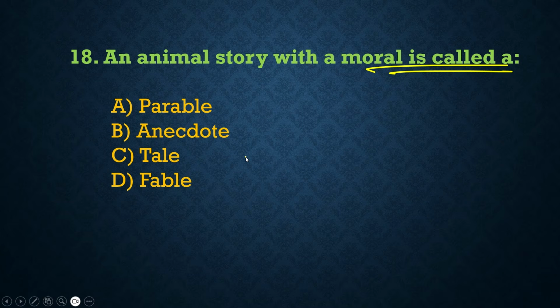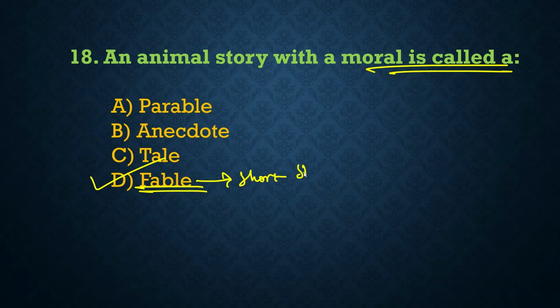Next, an animal story with a moral is called. So here option D, fable, is the correct one-word substitution of an animal story with a moral. Now what is fable? A fable means a short story, often featuring animals, that teaches a moral or practical lesson. Okay, now what is anecdote? So the word anecdote suggests a brief interesting story about a real incident. That is called anecdote. Now what is parable? A parable is a simple story used to teach a moral or religious lesson.